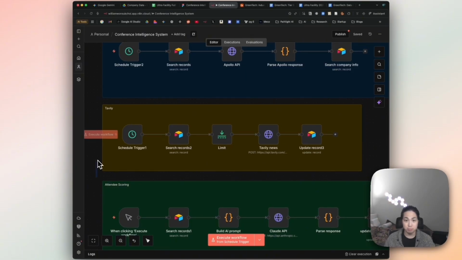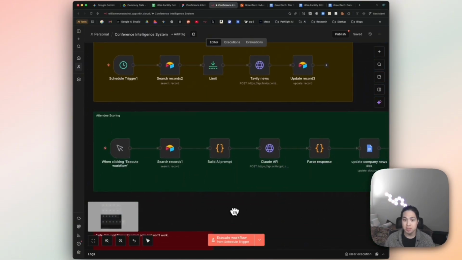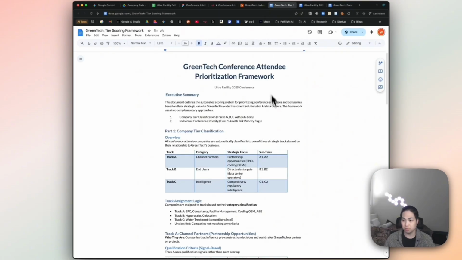Once we have all this enriched data flowing through the Airtable, this is the next layer, that intelligence layer that I was talking about when we were walking through the architecture. The first part is that I built a scoring rubric, which I'm going to walk through here, basically tiering the attendees that are coming to the conference and breaking them out into 3 major groups: potential partners for the client, potential end users, and potential competitors that we could use actually to get more information about the industry.